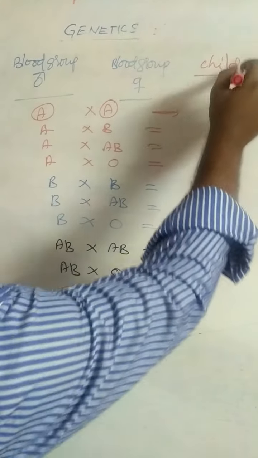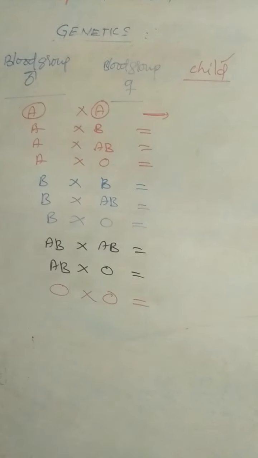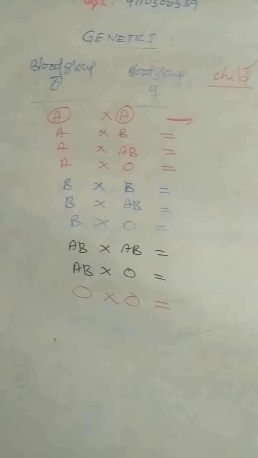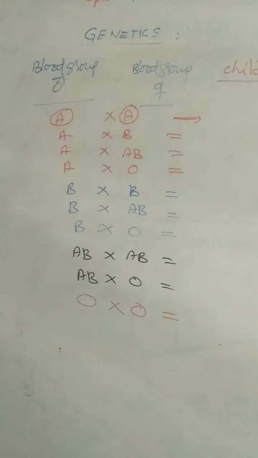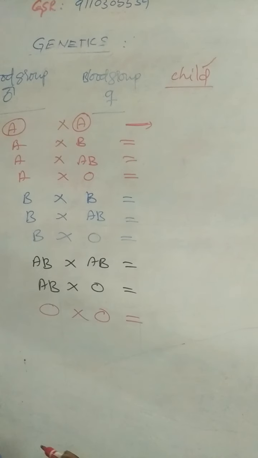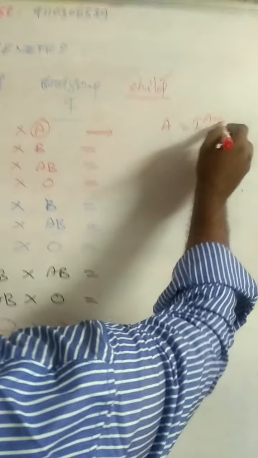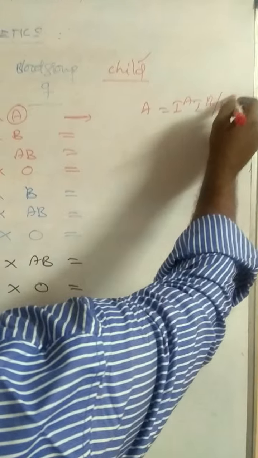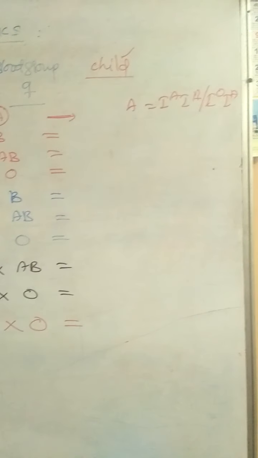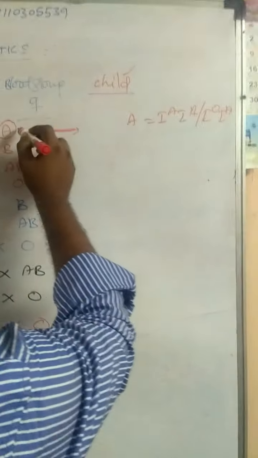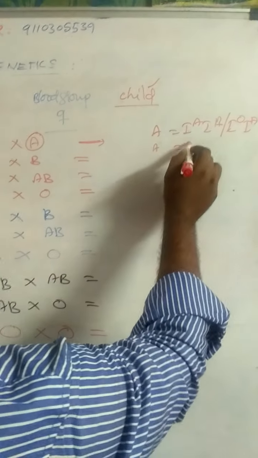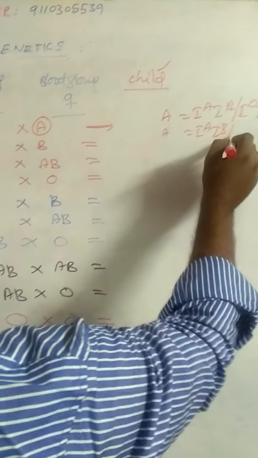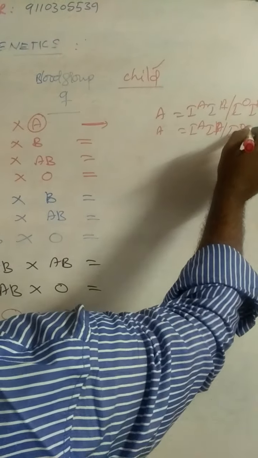What are the blood groups that appear in their offspring or children? For the detection of this type of sums, first we have to understand the genotypes of blood groups. For example, A genotype is equal to IA IA or IO IA.